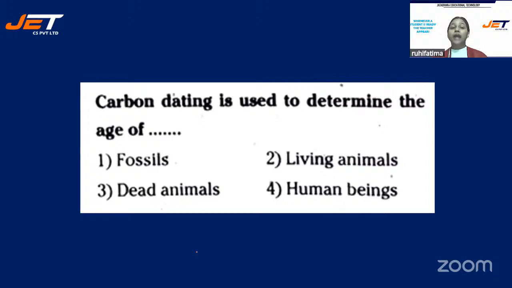Next question. Carbon dating is used to determine the age of. And your options are number 1, fossils. Option number 2, living animals. Option number 3, dead animals. Or is it option number 4, human beings?